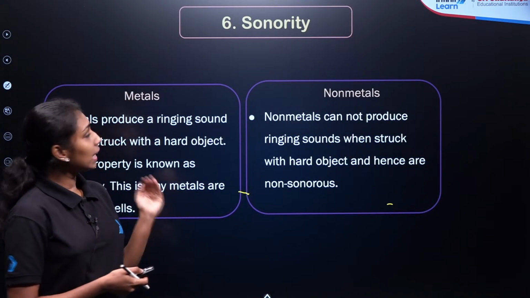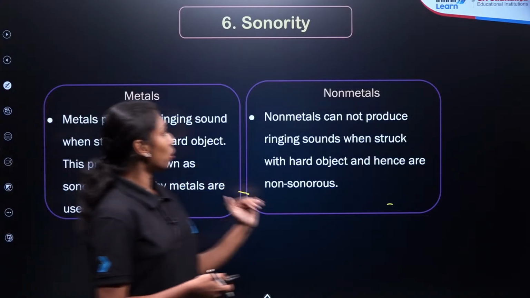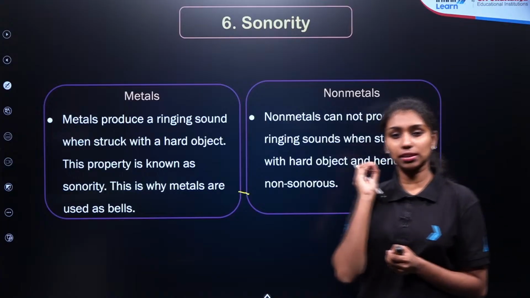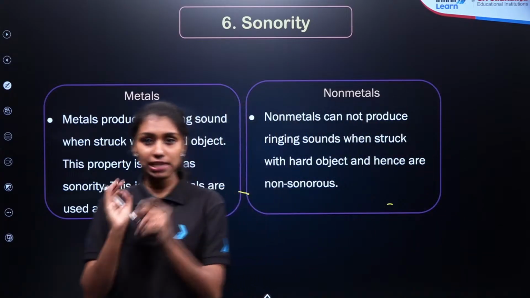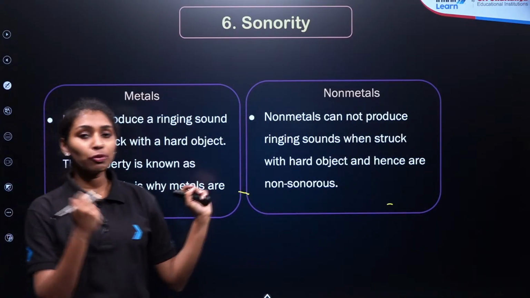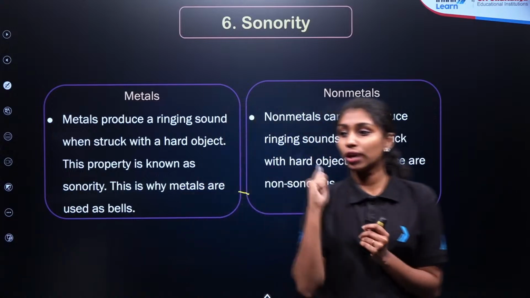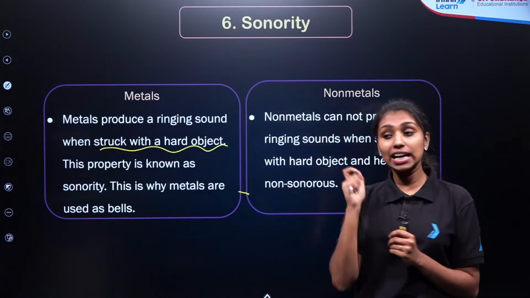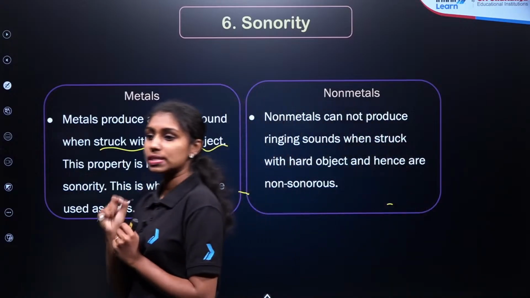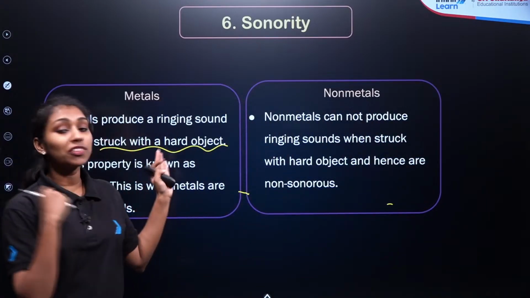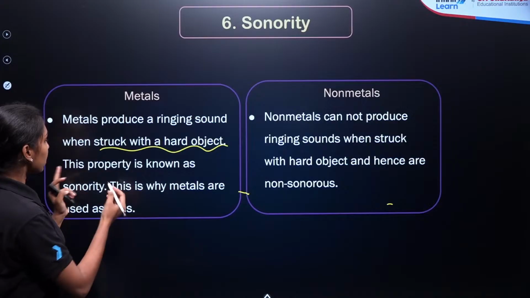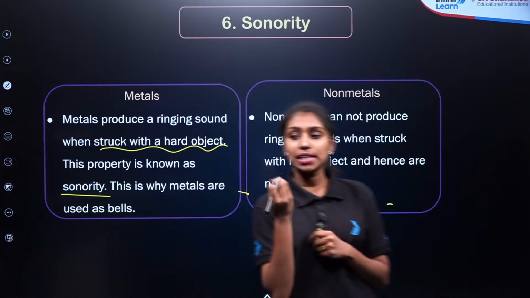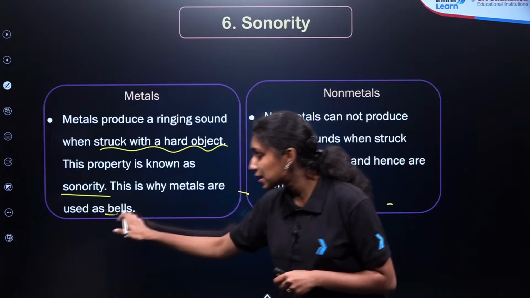Now let us move to the next physical property of the metals and non-metals, that is sonority. Whenever we talk about sonority, it relates to the property of sound, right? If you take any metal and strike it with a hard object, we can hear a sound. That property of the metals is known as sonority. That's why most of the time metals are used as ringing bells. Clear?